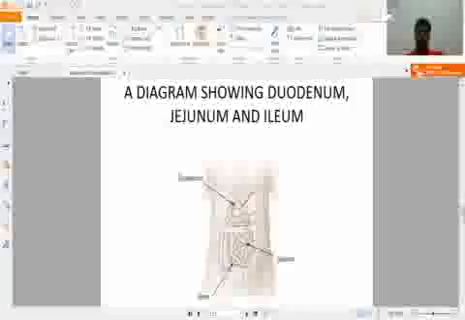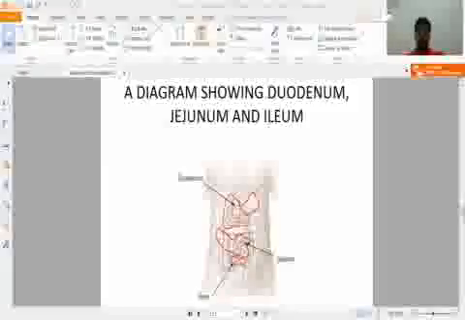This is the stomach. Then the first part of the small intestine is the duodenum. This one is the C-shaped duodenum. Then it communicates with the second part of the small intestine, which is called the jejunum. This one is the jejunum. And the third part of the small intestine is the ileum.